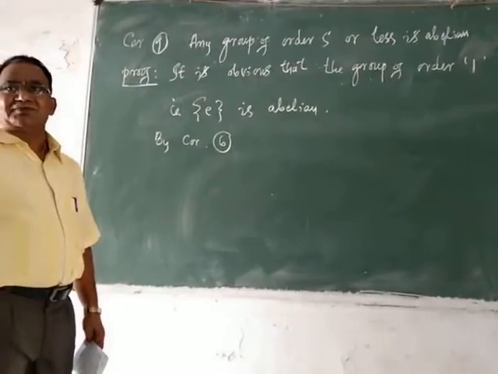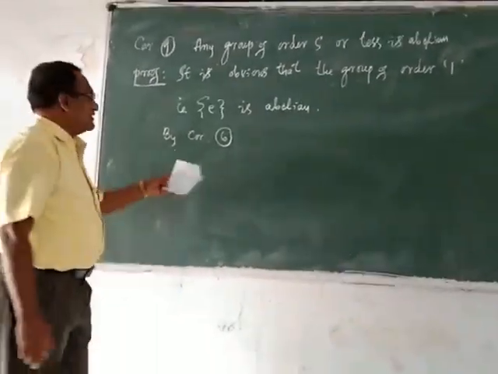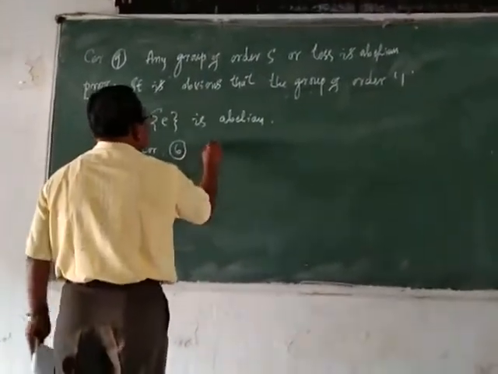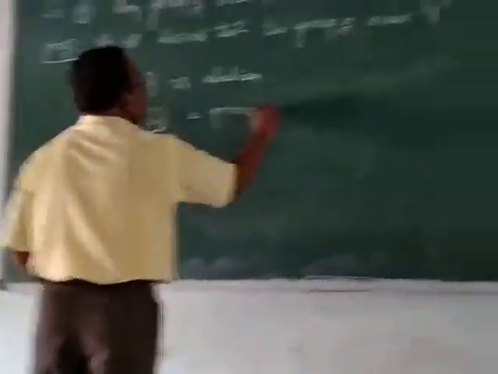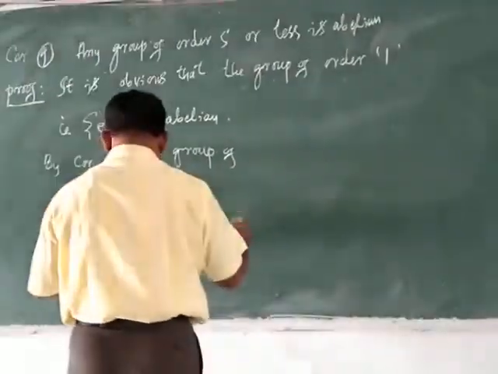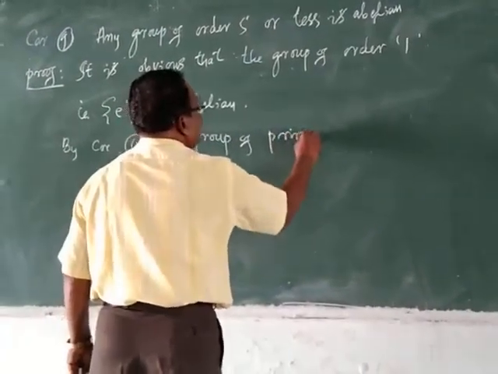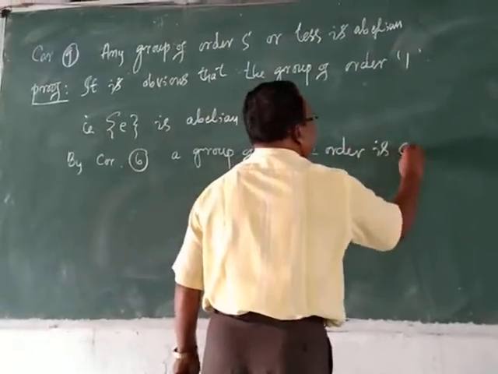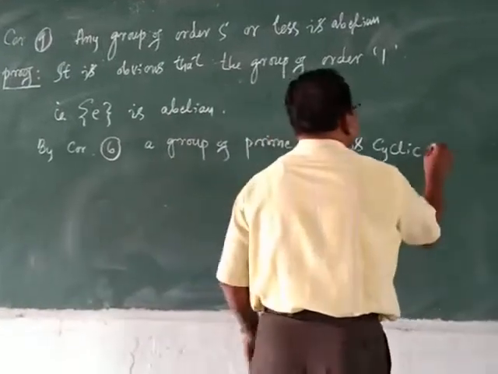A finite group of prime order is cyclic, and hence abelian.